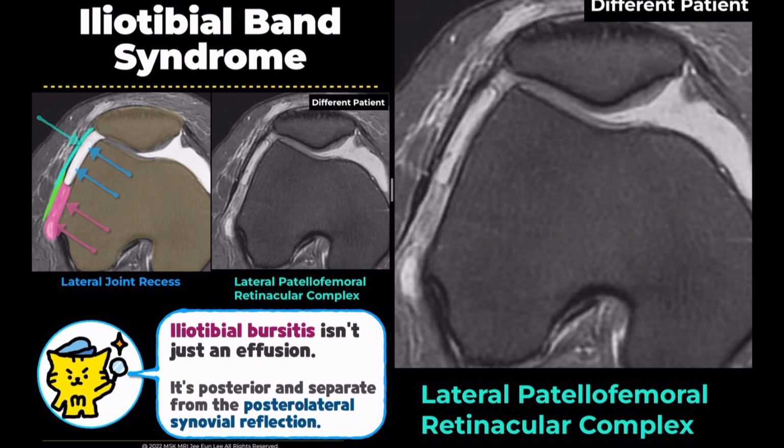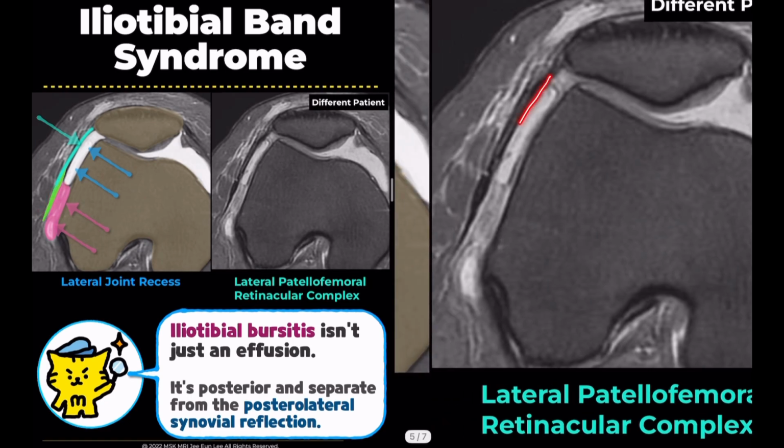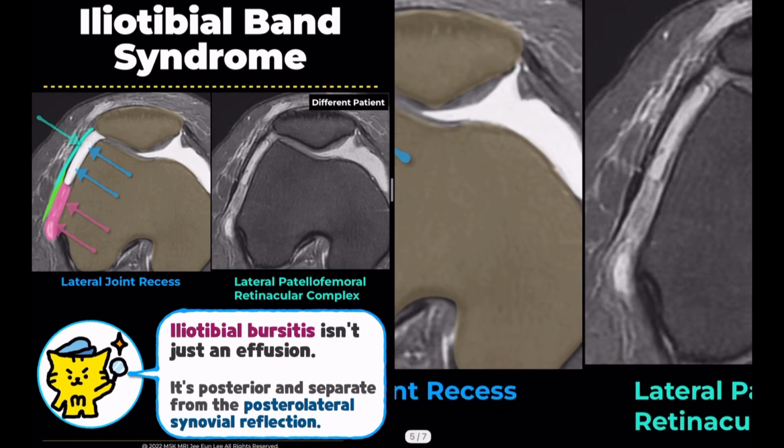Here you can see the lateral patellofemoral retinacular complex, aqua. The iliotibial band, green. You'll also notice joint effusion in the lateral joint recess, but more importantly, there's another fluid collection in the posterior aspect, separate from the joint effusion.